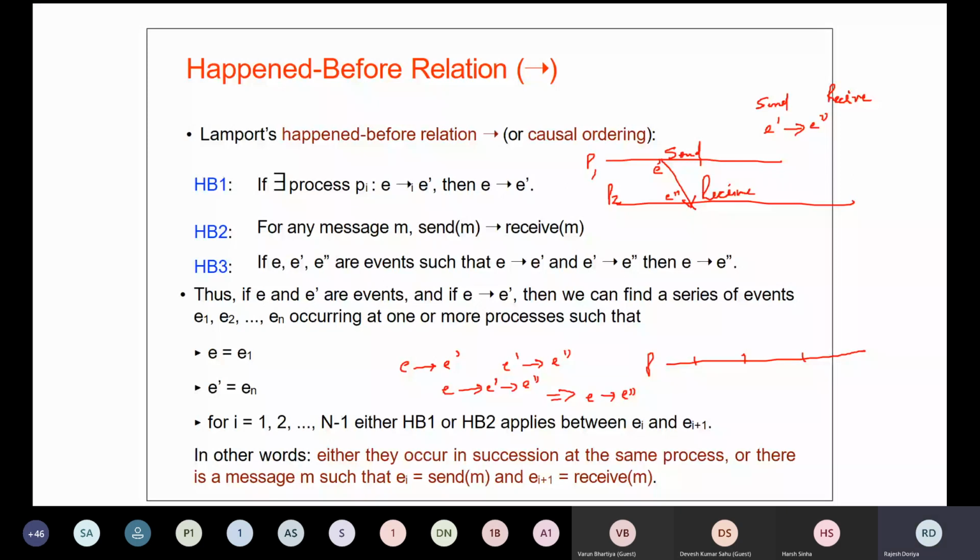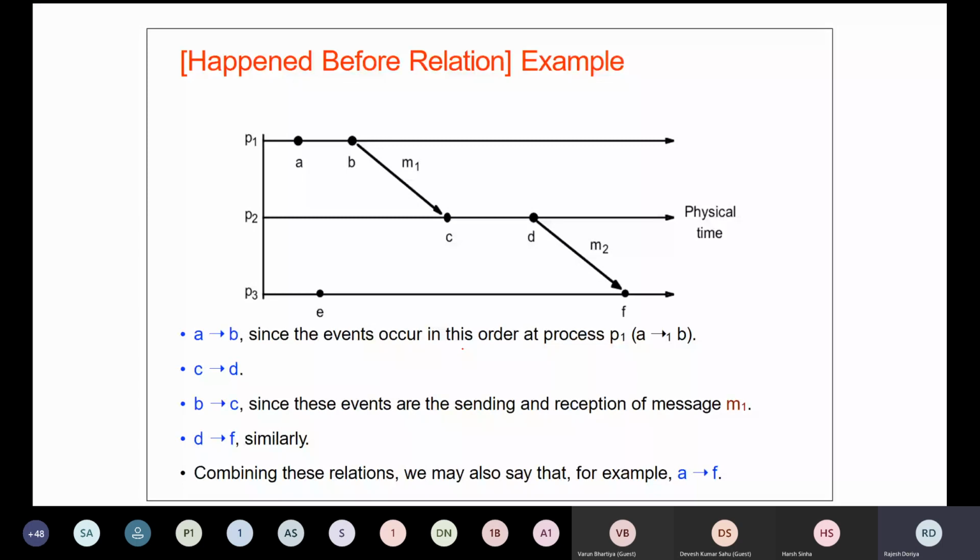Sorry for the interruption. So I guess you would have understood all the happened-before relationships, because these lay the foundation for Lamport clock and vector clock. Lamport clock we have already studied in the last class. I hope the students who are new in this class, who were absent in the last class, have got the concept. Any doubt, students? If anybody still has any doubt, then you can ask.